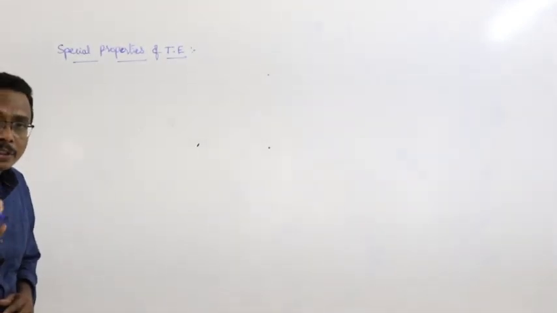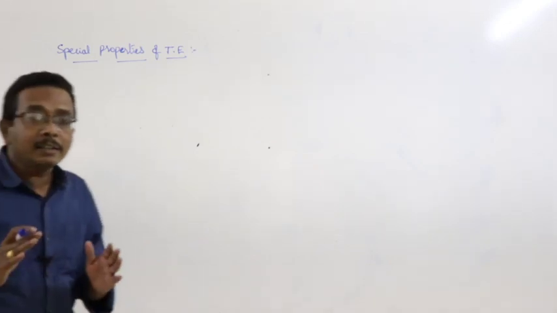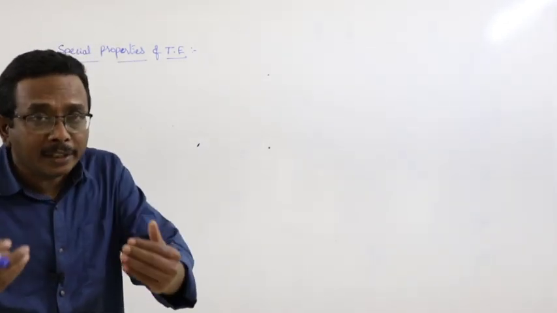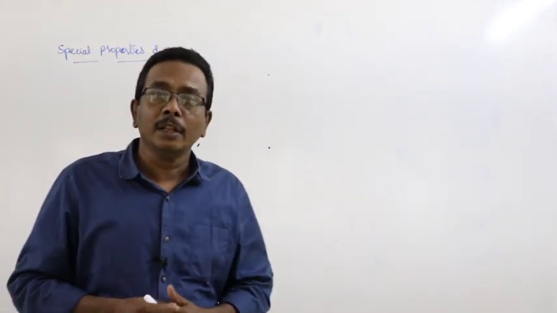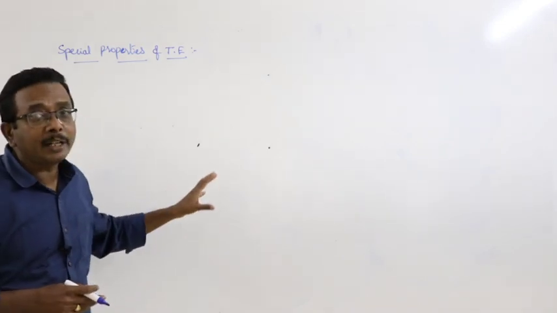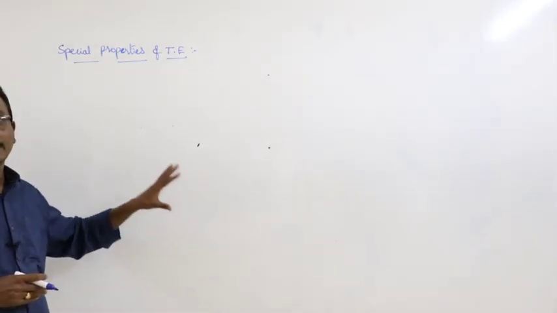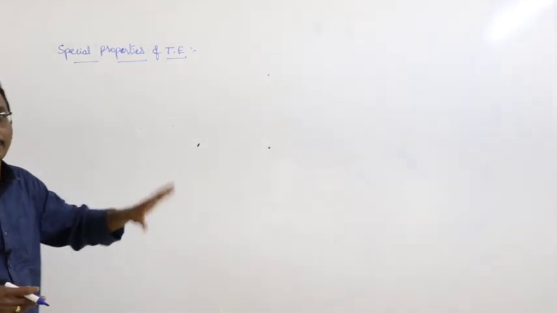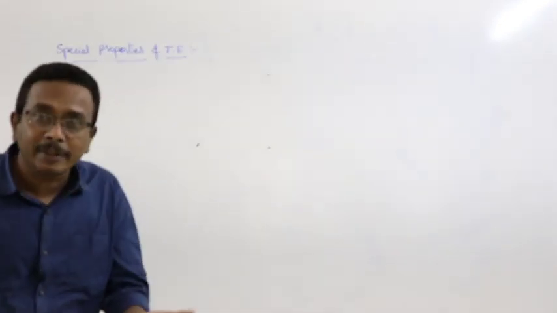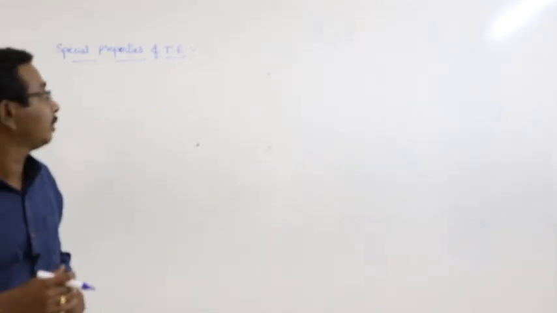And they exist in the solid state. They are good conductors of heat and electricity. They possess metallic luster. They have high melting points and boiling points. These are the general features of both the transition elements and d block elements.